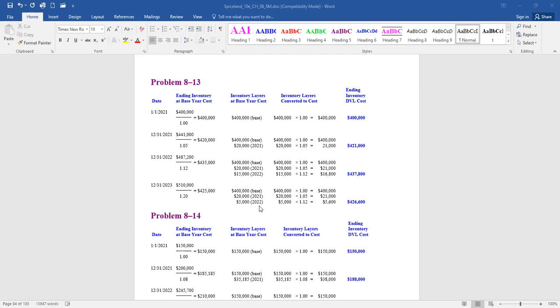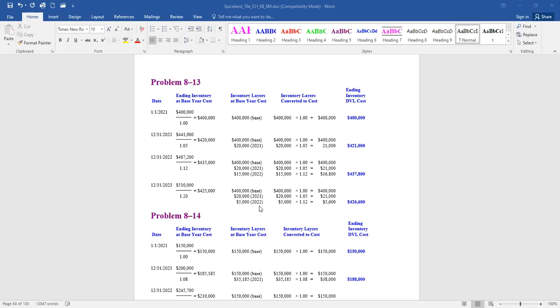So in dollar value LIFO, we'll add those two together and we'll value our inventory at 421,000. Remember what the current balance of it is in our T account, 441,000. Oh no, it should be at 421,000. That's the lower amount. You see how it pools and only it provides us with that lowest inventory amount. Go to the next one.